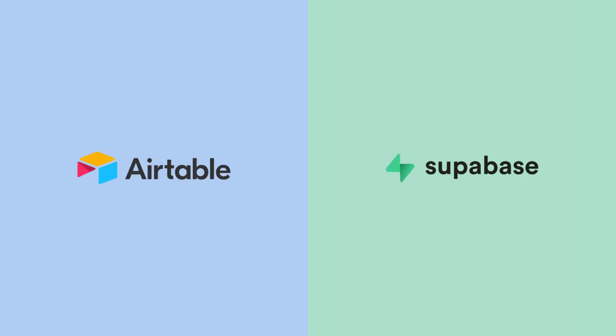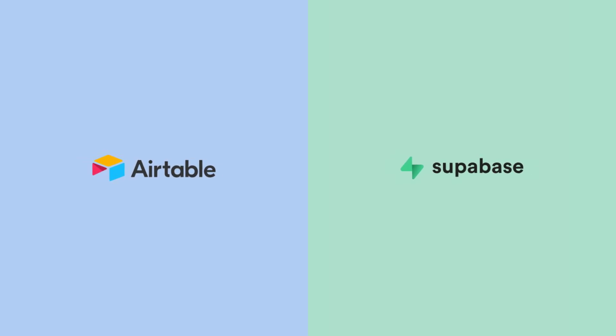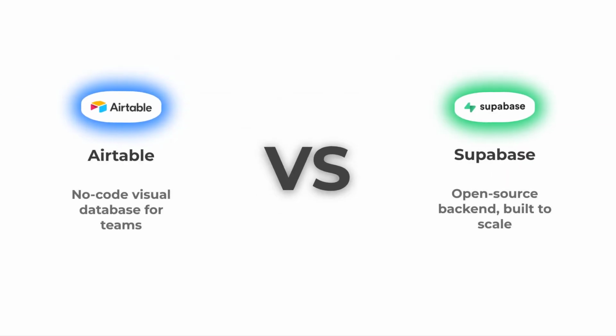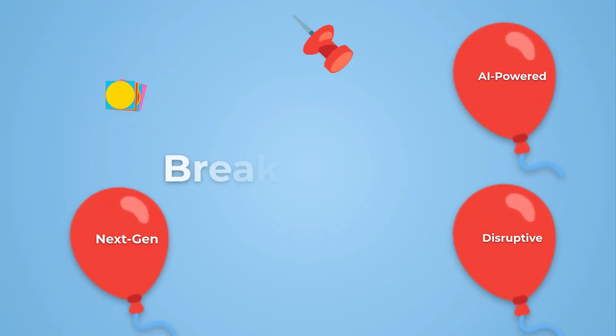Two powerhouse platforms, Airtable and Supabase. One showdown. Which one truly delivers? On the left, Airtable, the no-code visual database for teams. And on the right, Supabase, the open-source backend built to scale. Let's skip the buzzwords and dive into the real differences.